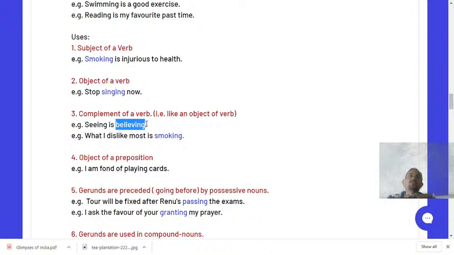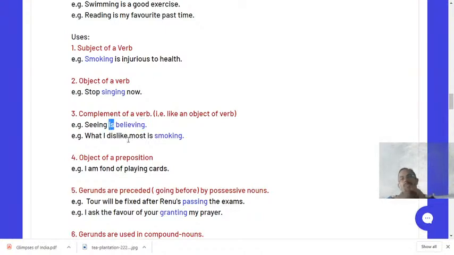Object and complement have the same function in the sentence, but there is a difference. The ing that comes after the action verb is called the object, and the ing that comes after the be verb becomes the complement of the verb, the complement of the helping verb. So here the helping verb is.